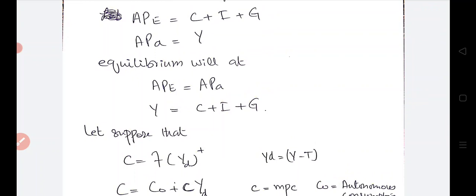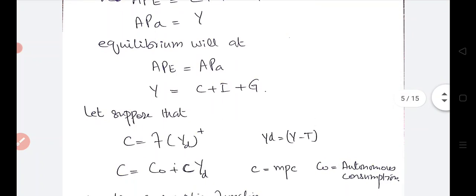So the economy will be in equilibrium at that point where Y is equal to C plus I plus G. Before putting the values of consumption, investment, and government expenditure in this equation and deriving the equilibrium national income, we will review the concept of consumption function, investment function, and government expenditure function.